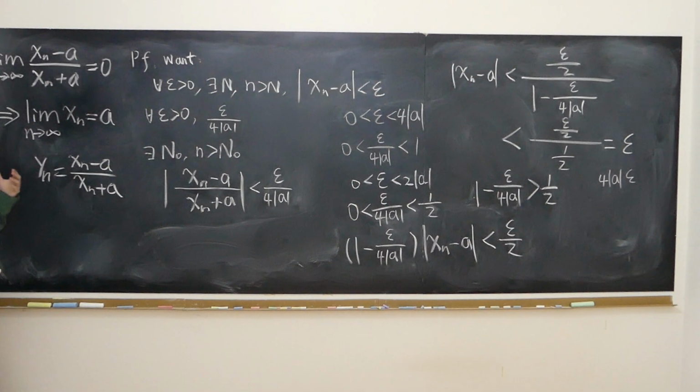We've again known that this limit is 0, so that yn tends to 0. And so therefore it will be easy for us to determine the limit of xn if we just represent xn in terms of yn. Should be very easy. But let me know in the comments, how would you prove this statement using yn substitution?